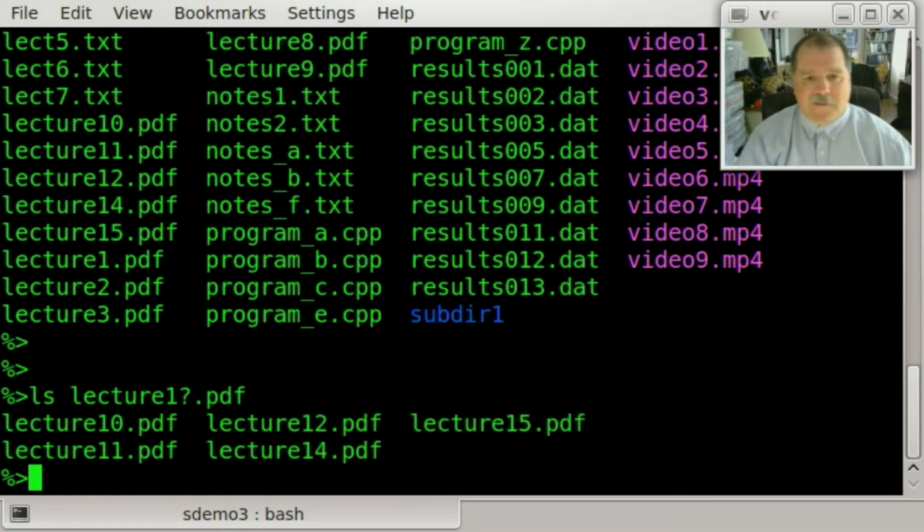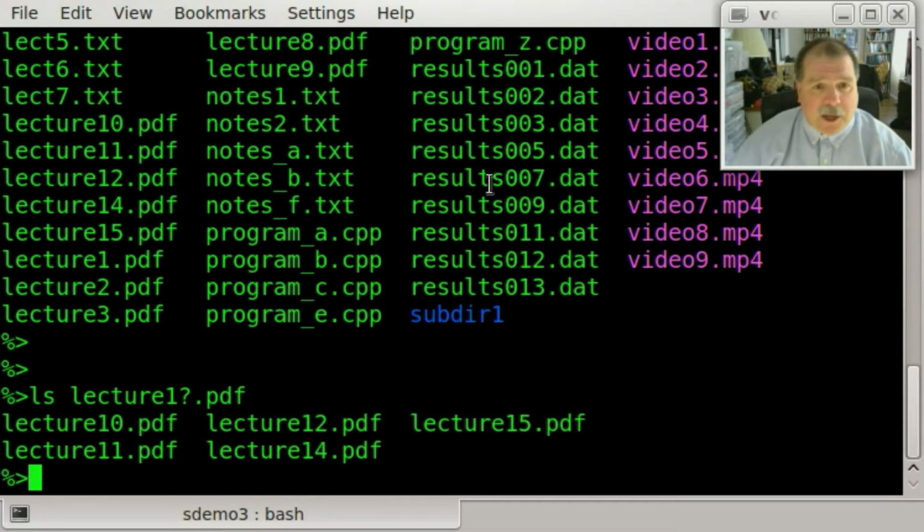In this case, this matches the file names that have the string of characters lecture 1, followed by a single character, meaning that lecture 10.pdf, lecture 11.pdf, lecture 12.pdf, lecture 14.pdf, and lecture 15.pdf here are all matched by that. But what it did not match was lecture 1.pdf.